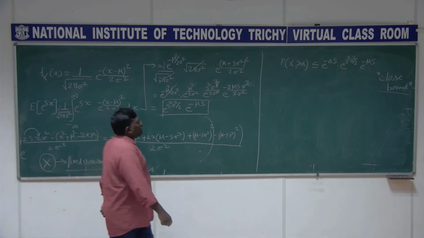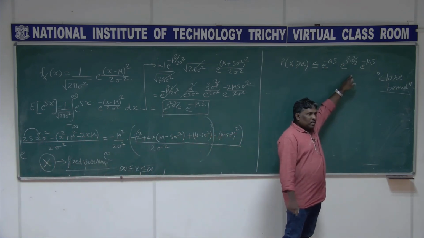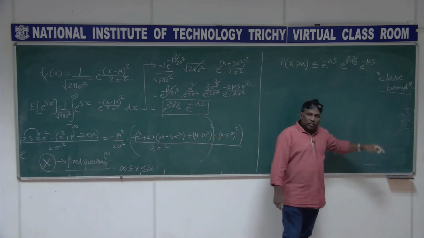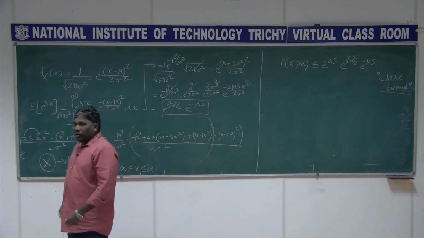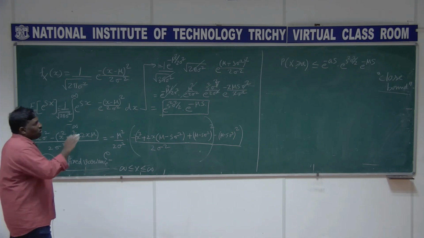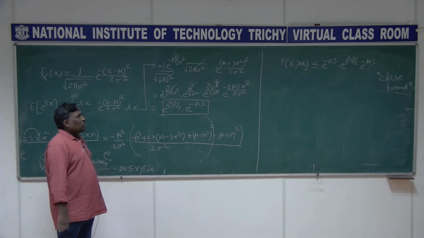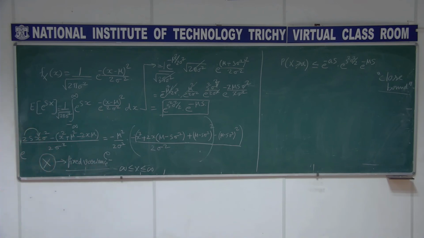You have to differentiate this with respect to s, set it equal to 0, solve for s, and then substitute that s back, that will give you that value. Quickly do that, because all the 3 terms have s, so you can't escape, you have to use all the 3 terms.